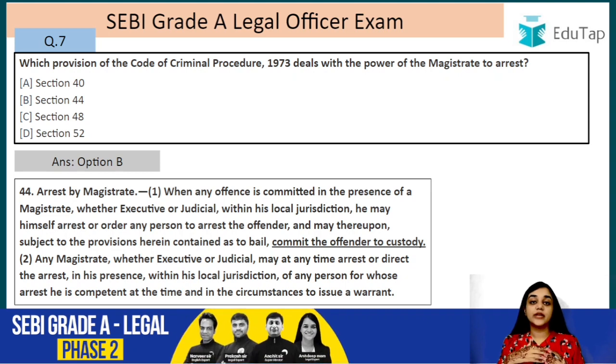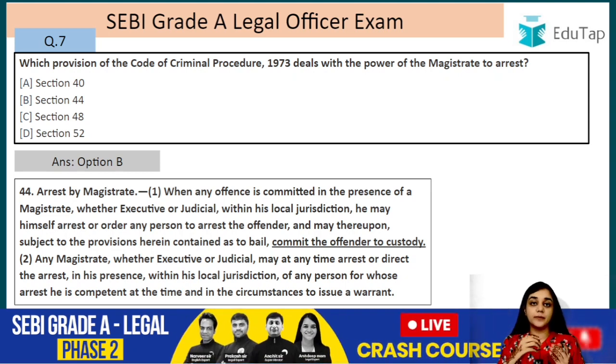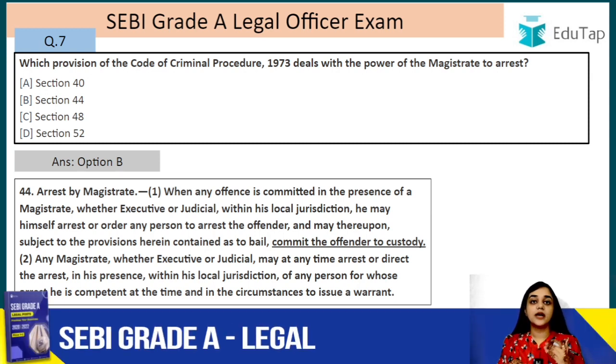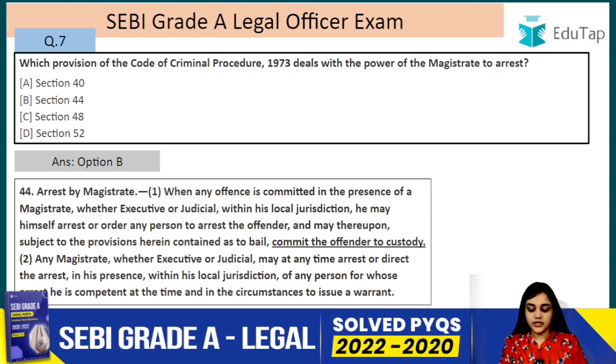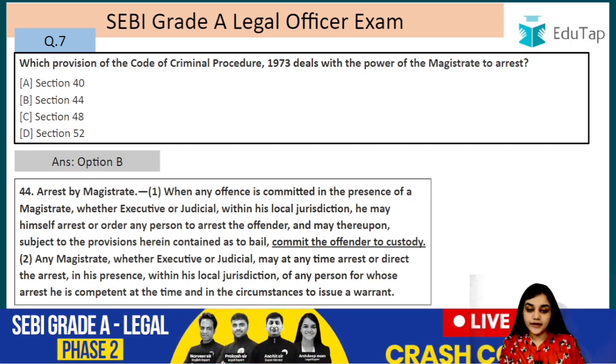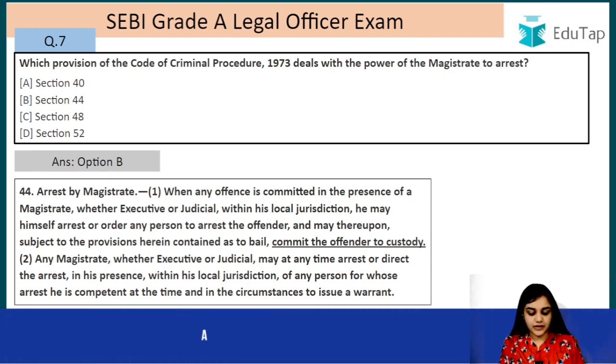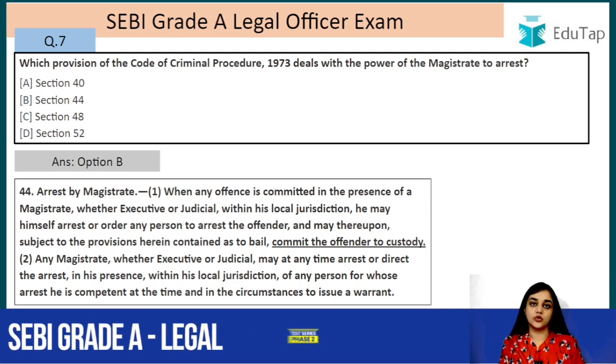Here the magistrate has not seen the offence being committed in his presence, so he can do what? He can arrest that person, but again that person has to be produced in front of another magistrate, right? So any magistrate, whether executive or judicial, it is for both executive and judicial magistrates, may at any time arrest or direct the arrest in his presence within his local jurisdiction of any person for whose arrest he is competent at the time and in the circumstances to issue a warrant.